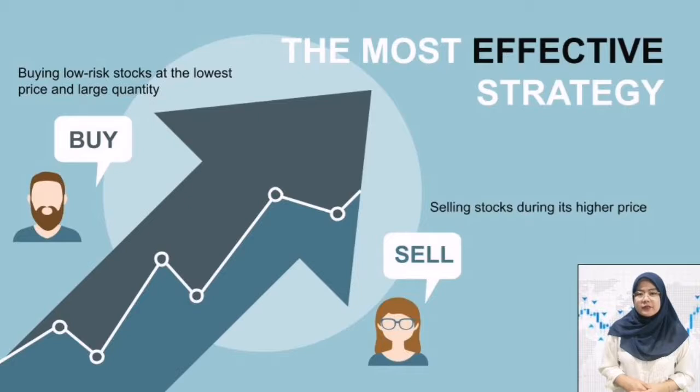Based on the trading activities that have been presented by other members, we can see and conclude that the most effective strategy for buying stock is buying the low risk stocks at the lowest price and large quantity. While for selling strategy that most of us did was selling stocks during its higher price or positive changes.